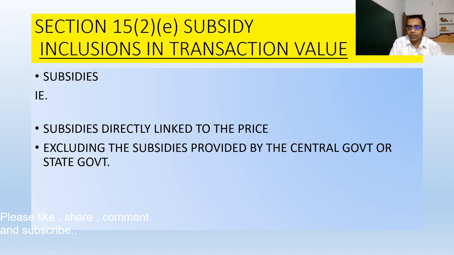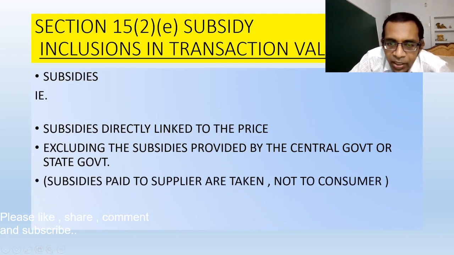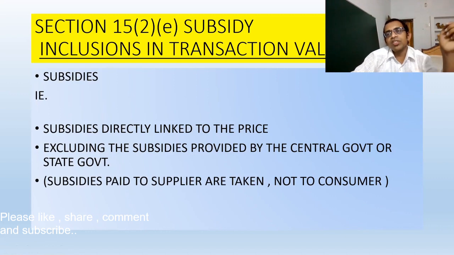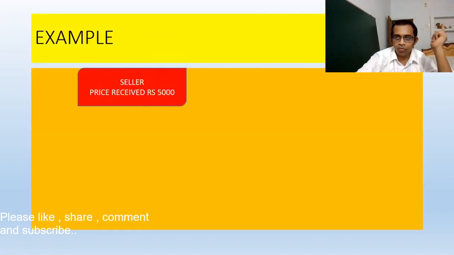So let me give some examples. Subsidies paid to the supplier are taken, not those paid to the consumer. Obviously, subsidies paid to the supplier are taken for the purpose of valuation, not subsidies given to the consumer. You will understand better now. Here is an example.